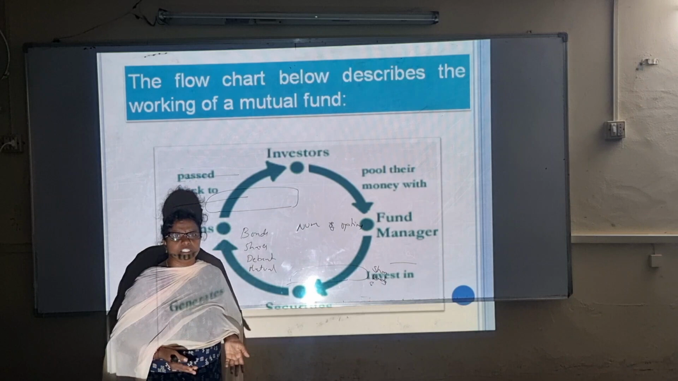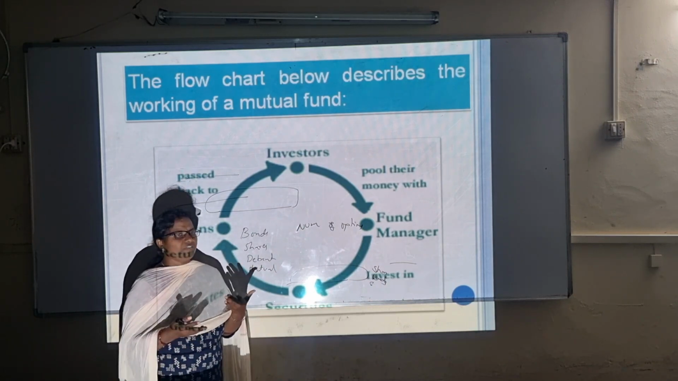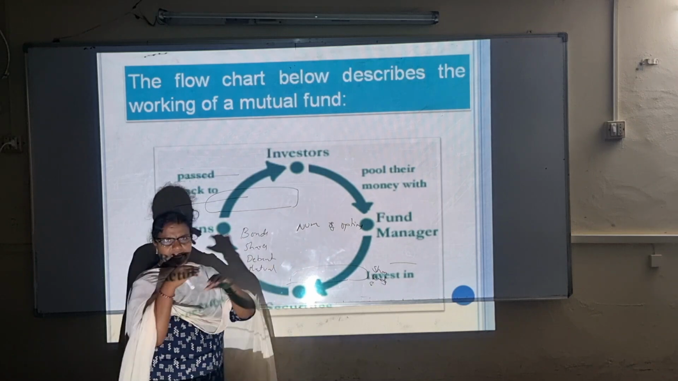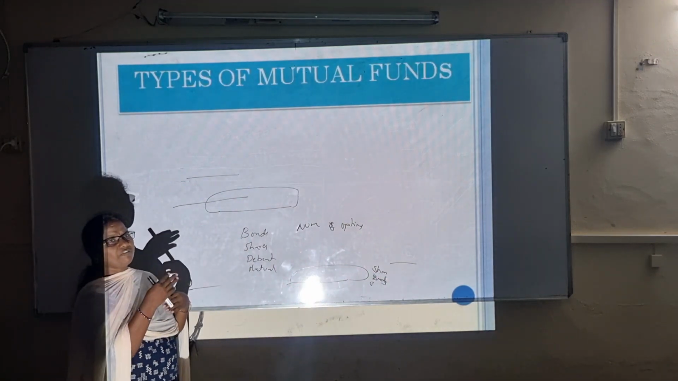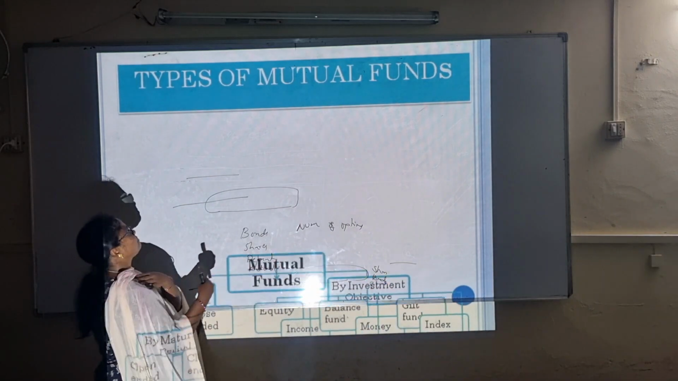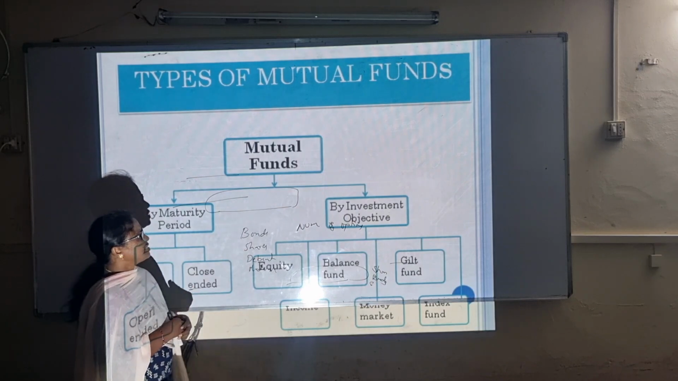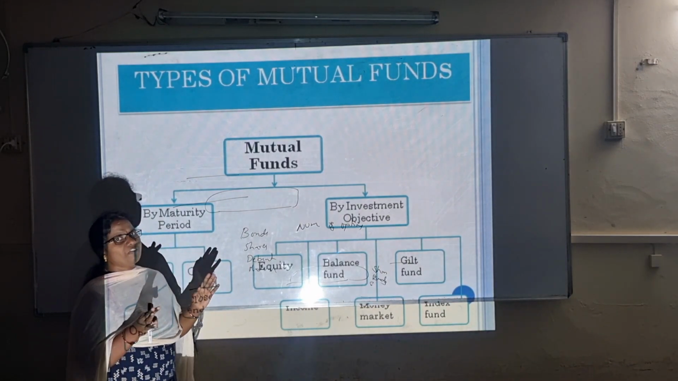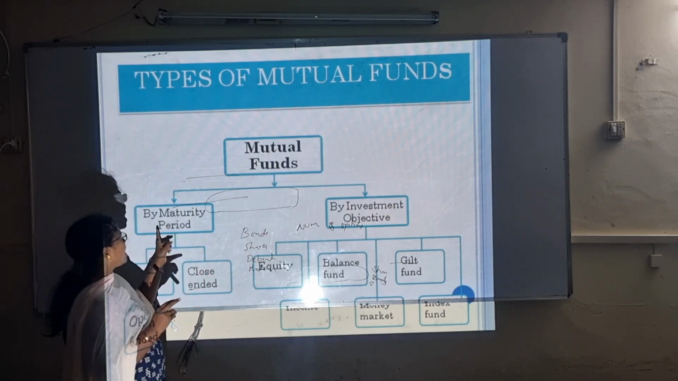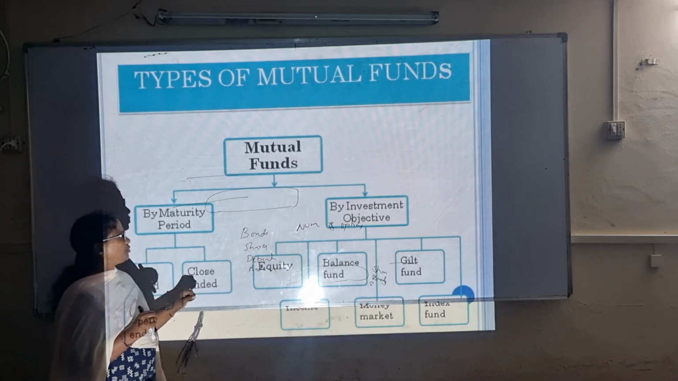Again the investors will invest in different securities with the help of the fund manager. Like this the cycle keeps rotating. So this is the flow chart of mutual funds. Next, types of mutual funds. Mutual funds are classified on the basis of two categories: one according to the maturity period and another according to the investment objective.